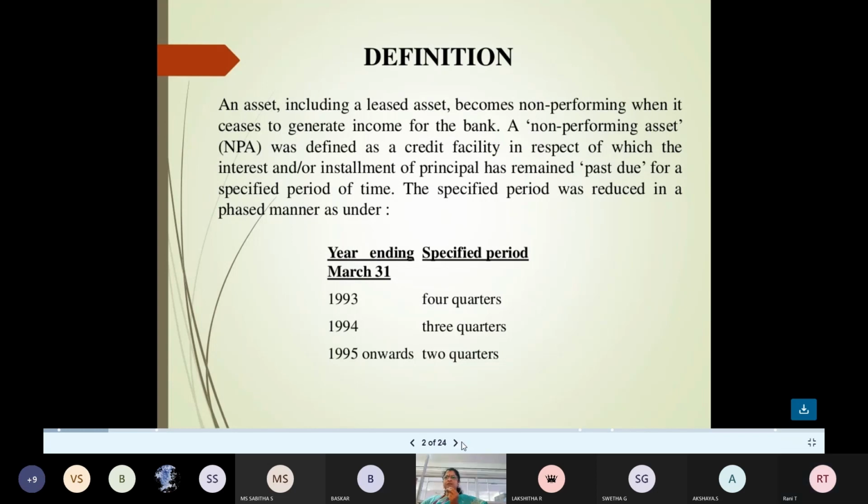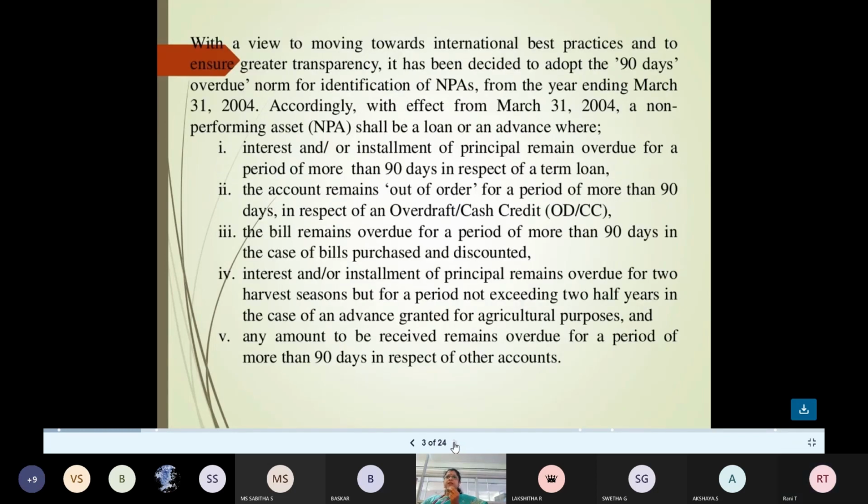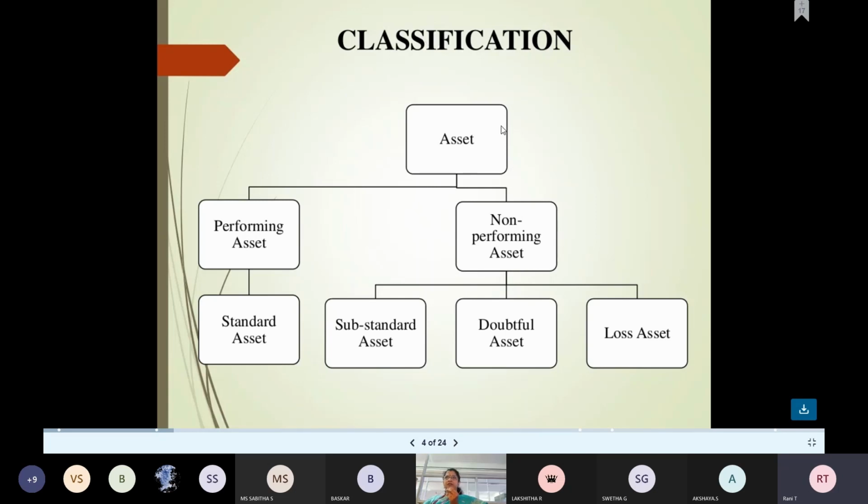So now, yes. See, classification, how you classify an asset. You classify an asset by way of performing asset as well as non-performing asset. Some people are waiting in the lobby. Kindly give admission, students, because I cannot go back.